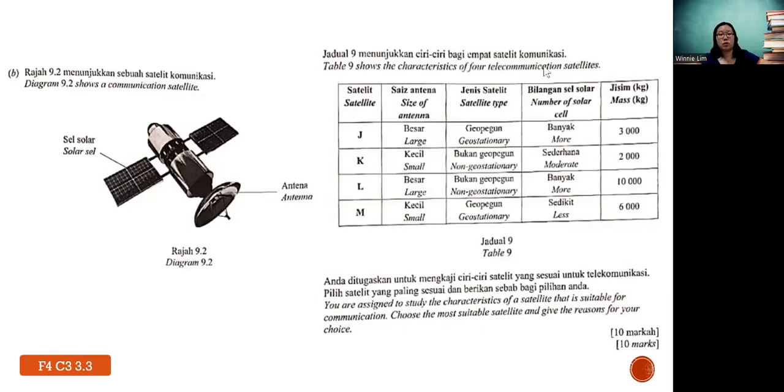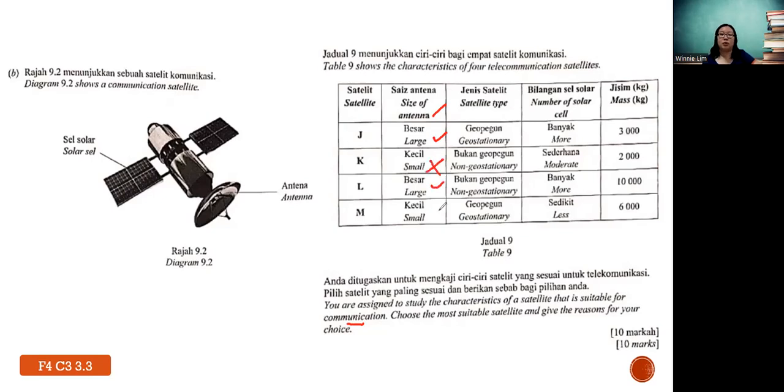Under this topic 3.3, you need to differentiate the 2 types of satellite, which is geostationary and non-geostationary, and what is the example of application. Generally, size of antenna, what do you all think? Should the antenna be big or small? You want to receive more information, so it should be big, right?